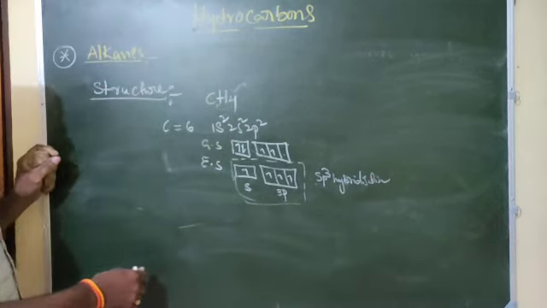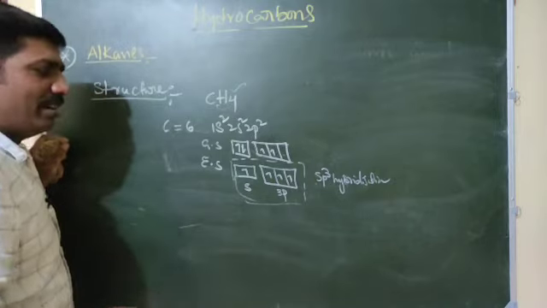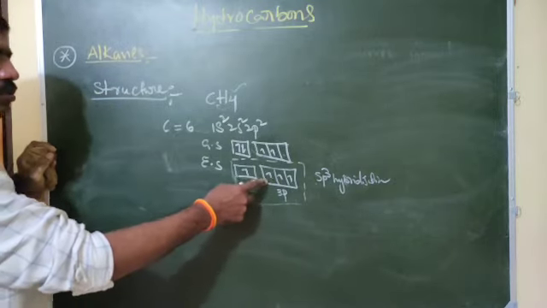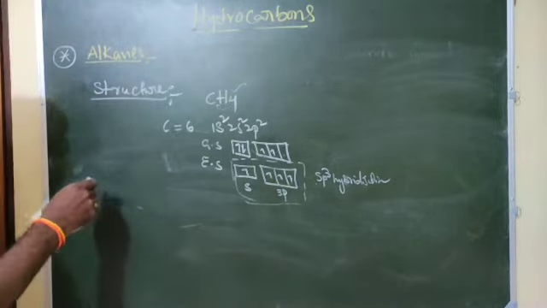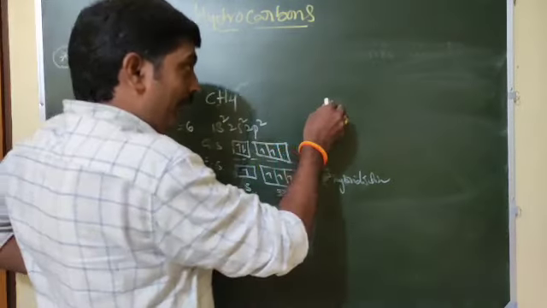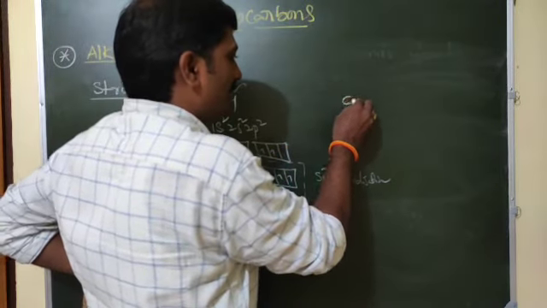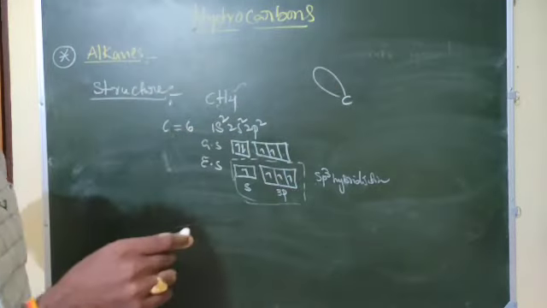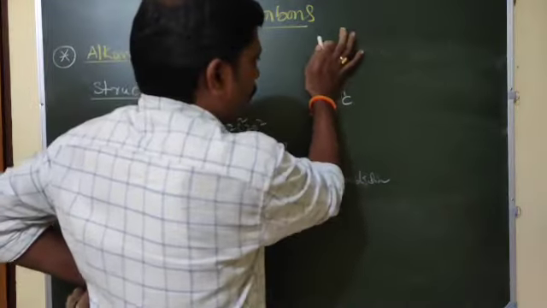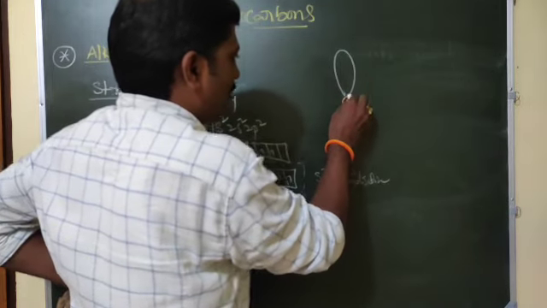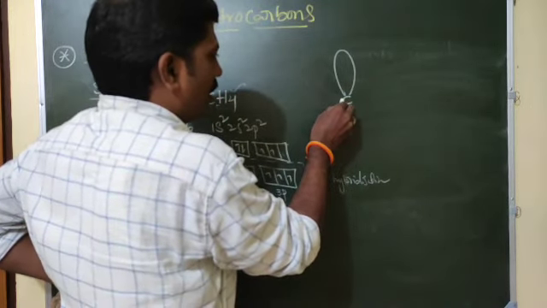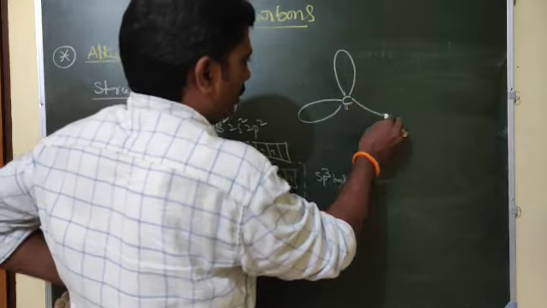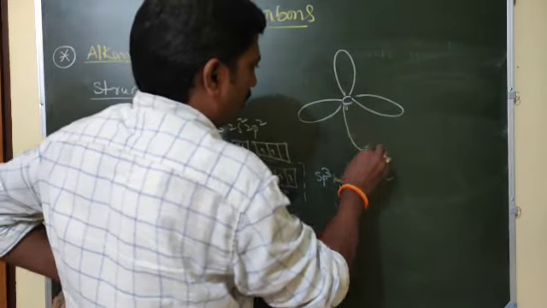Involved in hybridization, we get 4 orbitals. This is carbon, and I want to write those 4 orbitals like this: 1 orbital, this is 1, this is 1, this is 1.